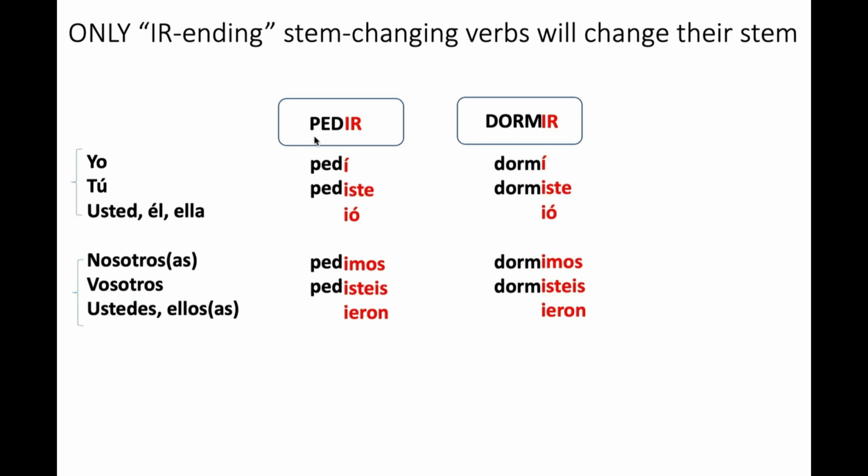Now let's take a look at our stem. The stem is anything that comes before the ending. So in this case, it's PED. And you can see everywhere, it's just PED. However, where you see blank, that's where it's going to change. And it is going to change from an E to an I. Pidió. And in this case, it's going to change from an O to a U. Durmió. Whereas normally we would just automatically think, oh, it's a pedió. No, it's going to change to an I. Pidió. In the third person plural, pidieron, durmieron.